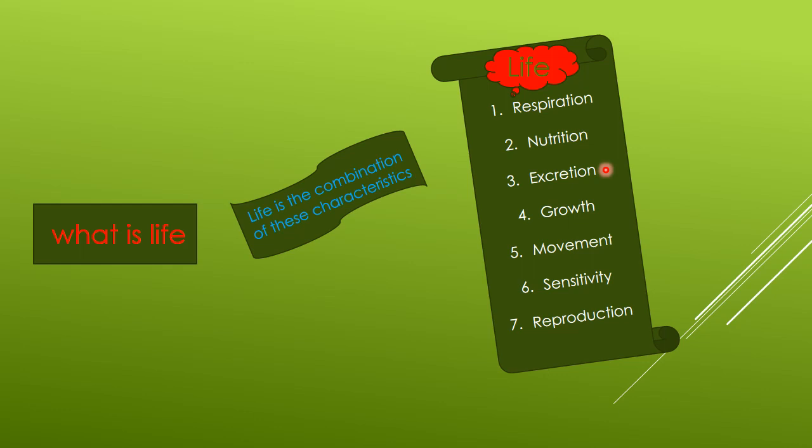Third characteristic is excretion. All the living organisms, when they do the process of respiration or get nutrition, produce some metabolic waste. Waste is always toxic, and its concentration in the body may damage the cells, tissues, etc. So excretion is also a main important characteristic of living organisms, by which they remove the waste material produced in their bodies to the environment. That is excretion.